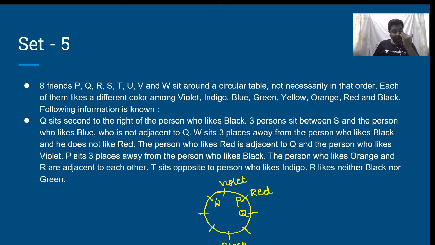With other constraints, can we consider something else that can be filled in? If I consider this as yes, then this will be blue, because otherwise I cannot write this to be blue, therefore I am writing this as blue. Then T and the person who likes indigo are opposite to each other. This will be T, that means this will be indigo.